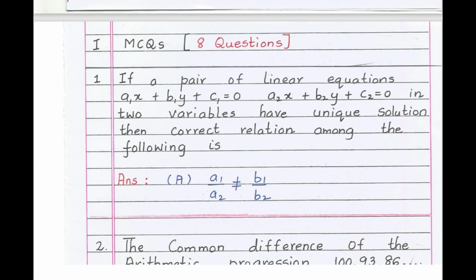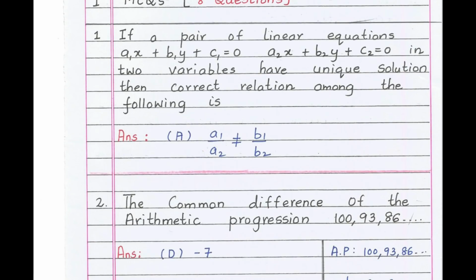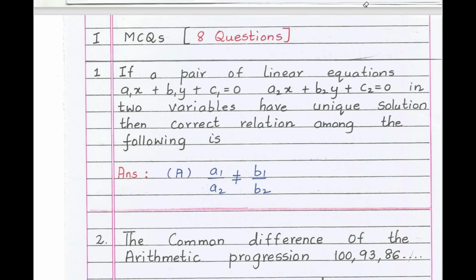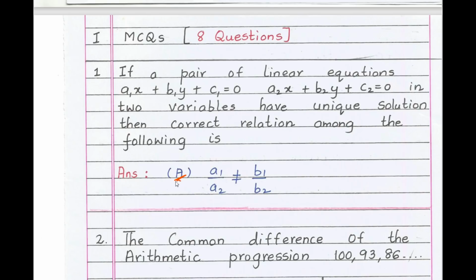Now moving to first question. What is the first main? First main is multiple choice questions, that is 8 questions, each 1 mark. And when you are writing the answer in the exam, you should write the correct option, then you should write the answer. Here you can check, I have written the option with answer. This is the format you should write in the exam, otherwise you will lose the marks.